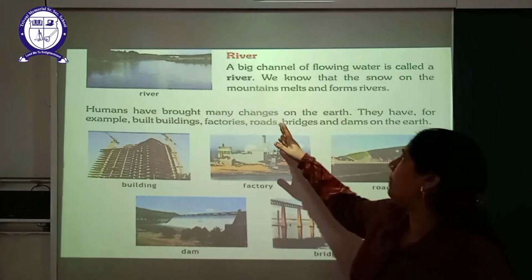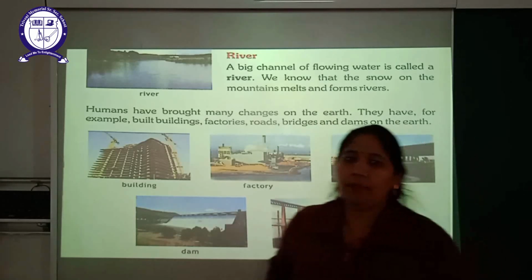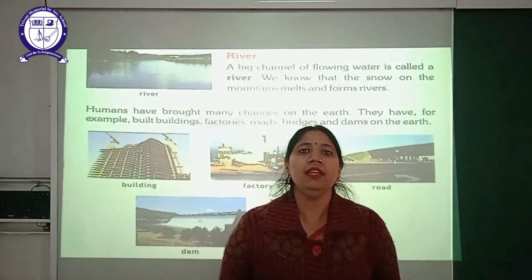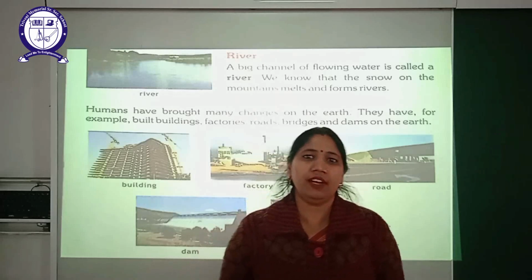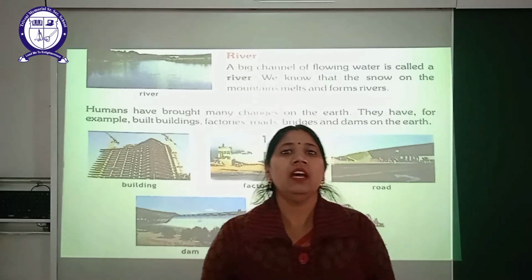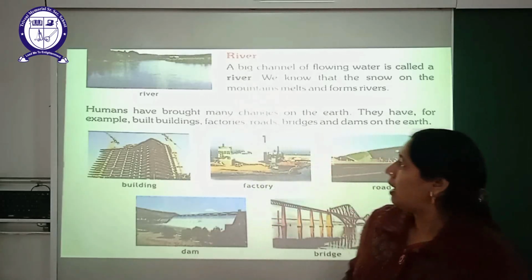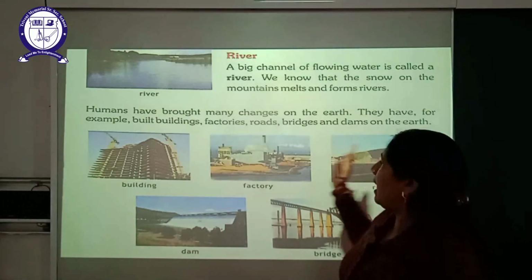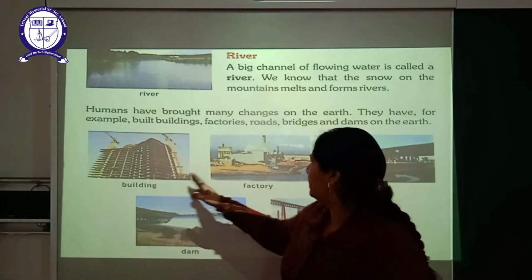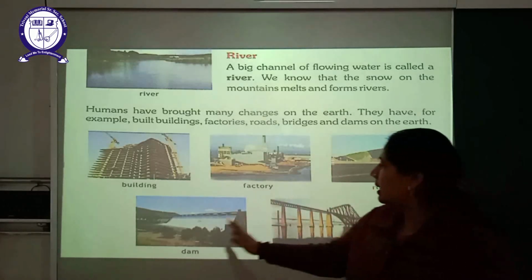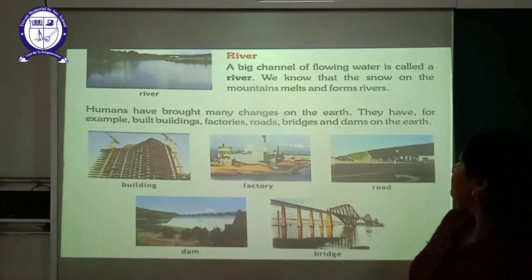Humans have brought many changes on the earth. जो हम लोग humans हैं हमने क्या किया बेटा अपनी comfortable life के लिए हमने क्या किए इस अर्थ पे बहुत सारे changes कर दिए. हमने वहाँ क्या क्या बना दिए? We have built buildings, factories, roads, dams and bridges on the earth.